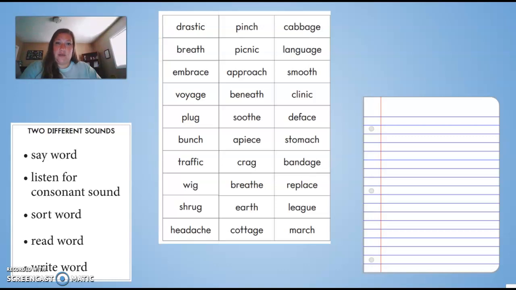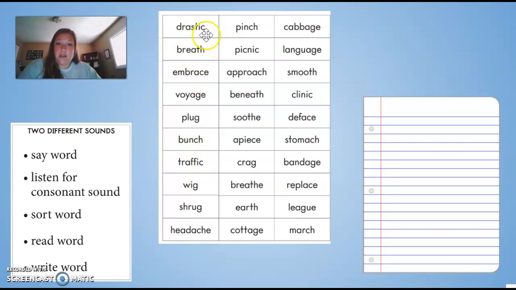Today you will be sorting and writing words based on their ending sound. You and a partner will work together at the end, but for now you'll be working by yourself. You will get a pile or a stack of these cards here. These are the words that you will be sorting into different piles with the ending sound.